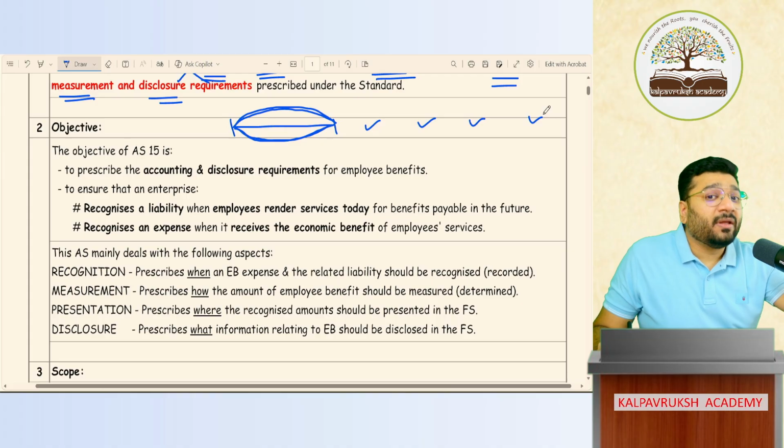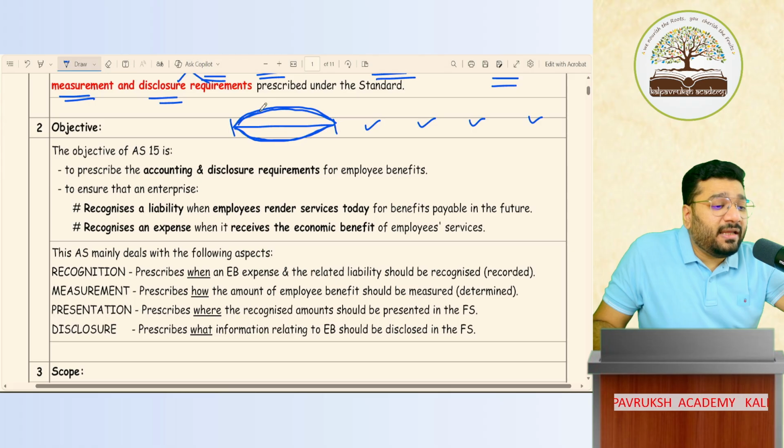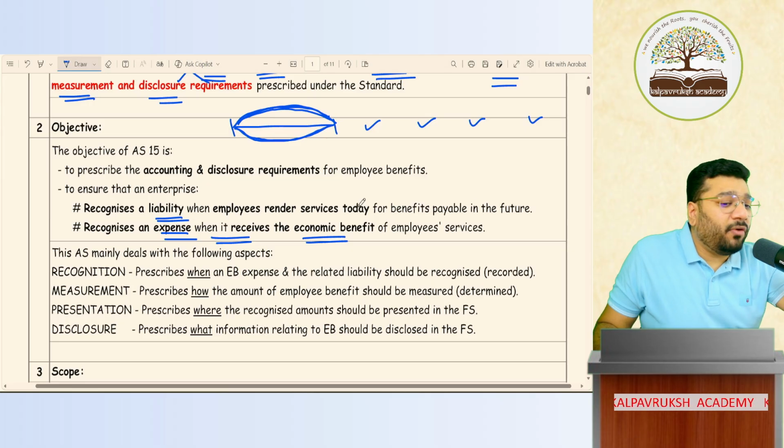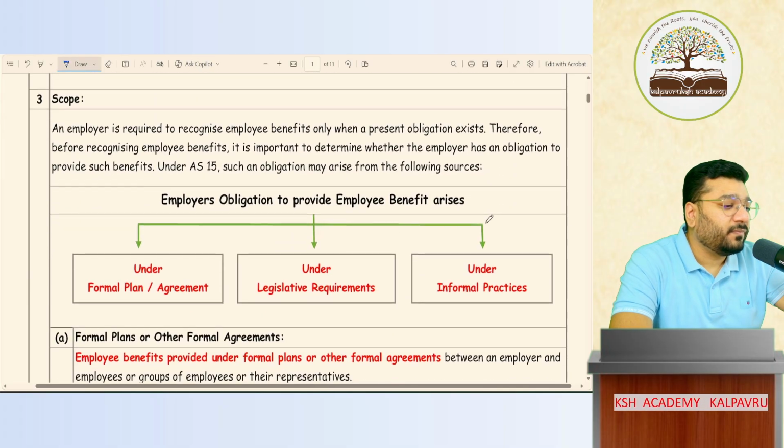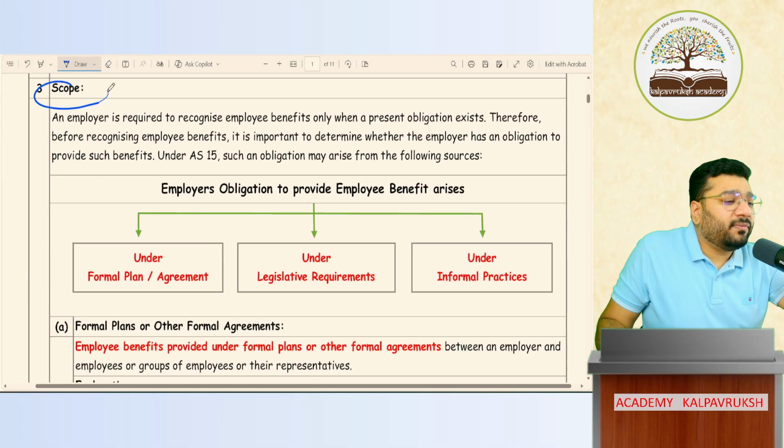You can pay whenever you want, but if you take the benefit this year, its corresponding expenditure has to be booked in that year when the economic benefit is being received. And if the money is not paid, its corresponding liability is recorded, the money of which will be payable in future. Okay? Fantastic. Then the scope of AS 15.